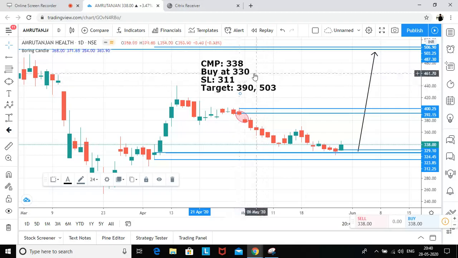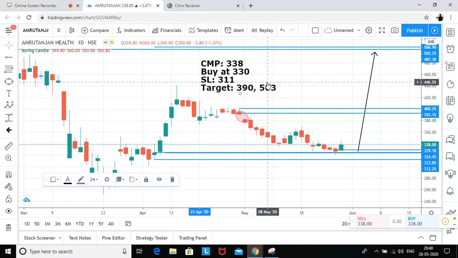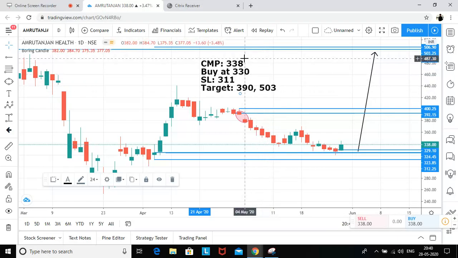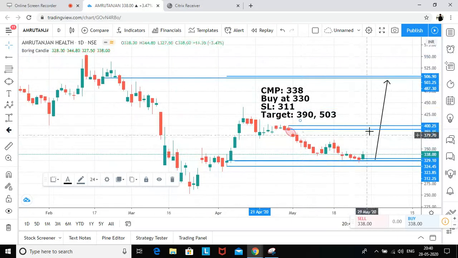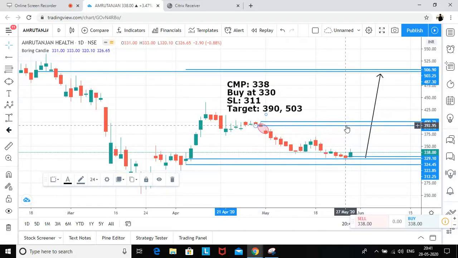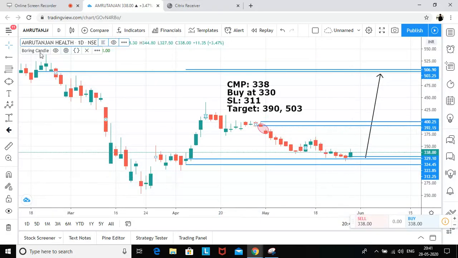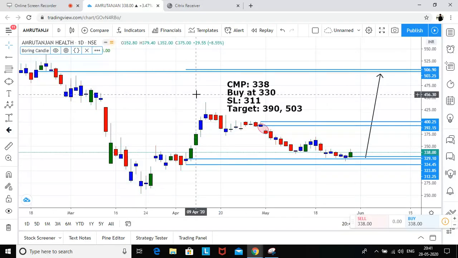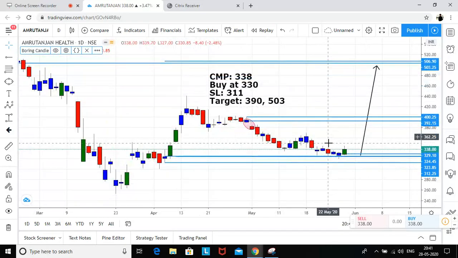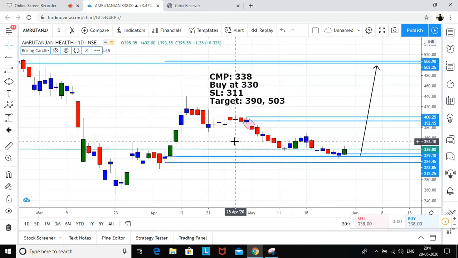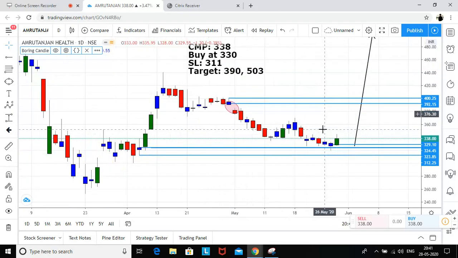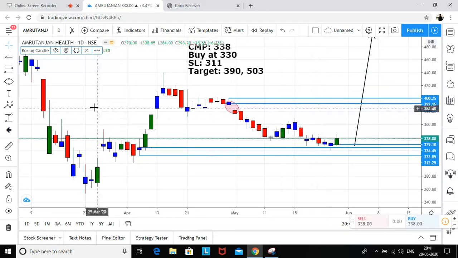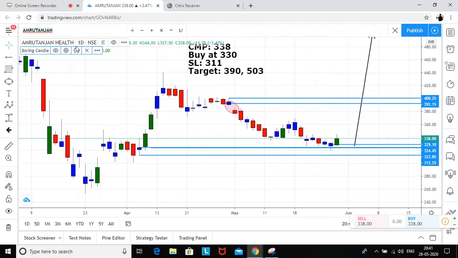If you calculate, it is somewhere around 50% if we get this first target, which is 500. So somewhere around 50%. But again, we can look for the first target, which is somewhere around 390. So this was Amrutanjan on the daily chart. You can again check for your levels and see what your strategy is. In case you can, share your strategy also.